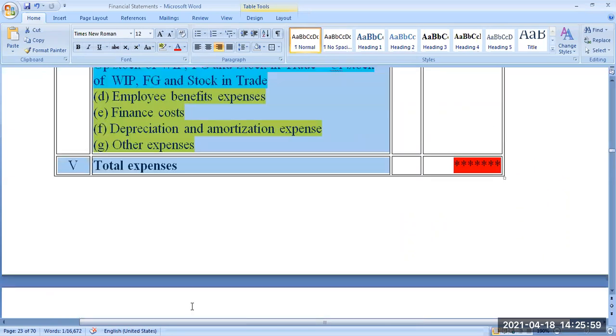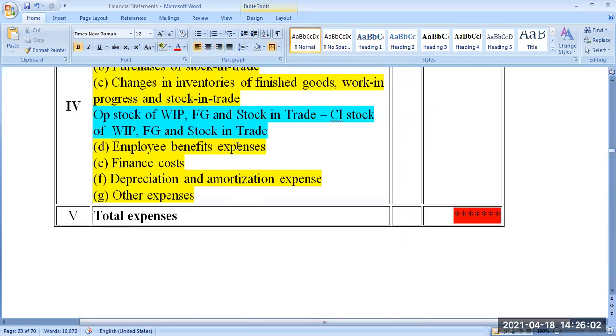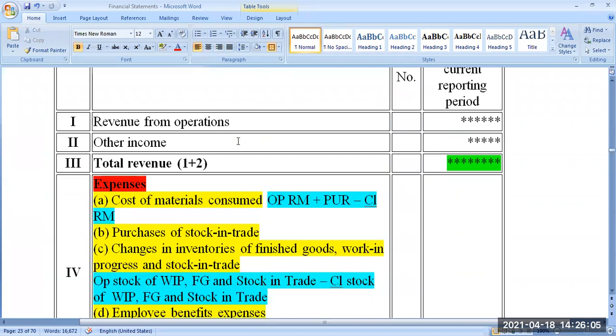Okay. The skeleton is common for all the companies in India. It is not changing at all. You take any company in today's environment, it should be the same. So you also please remember this format. Only the amounts change depending upon the trial balance values. So revenue from operation is nothing but the net sales. If there is a total sales and a sales return, we have to subtract the sales return and write it here as revenue from operation, by preparing a small working note. Then other income: apart from the main operation of the company, if there is any other income, that will come under other income.